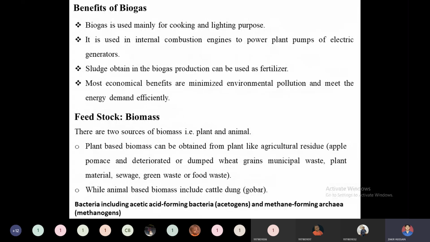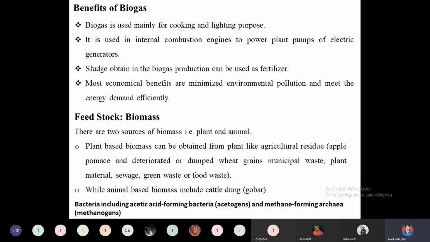Then the benefits of biogas: it can be used in rural India for cooking and lighting purposes, where there are not many resources to cook with, like LPG, and at the same time there will not be a 24/7 electricity supply, unlike urban India. So in rural India, it is much more beneficial to use this biogas for cooking and lighting purposes.